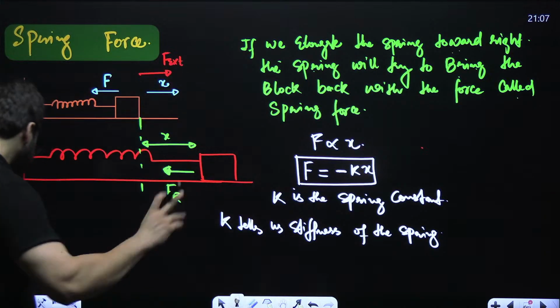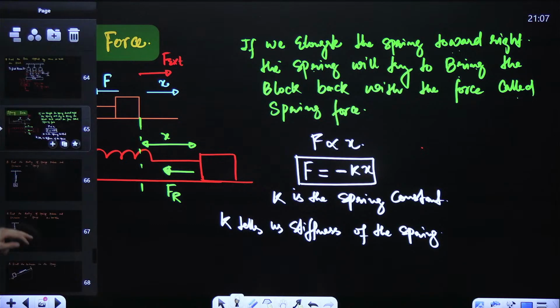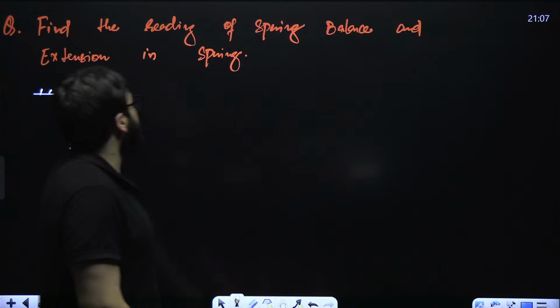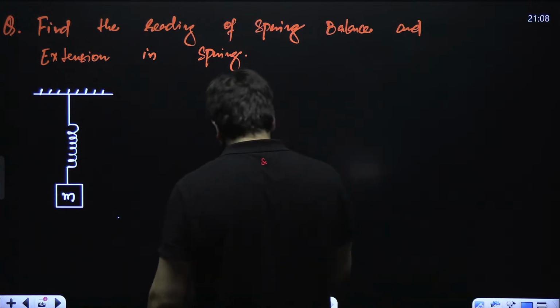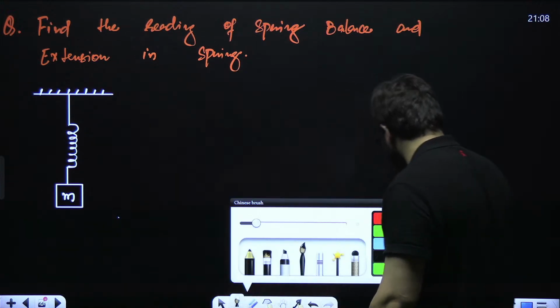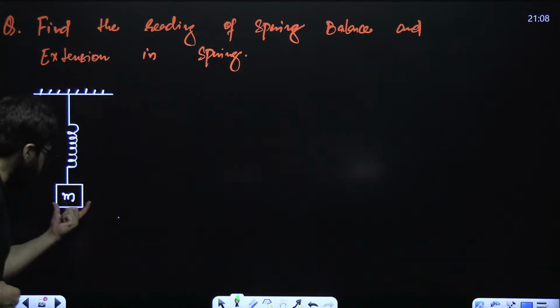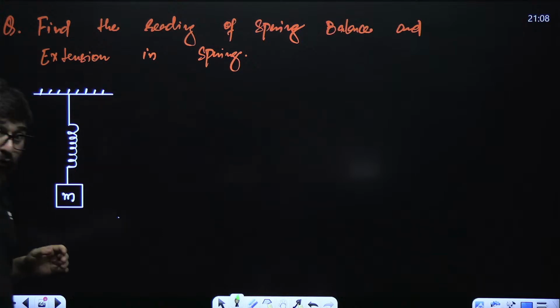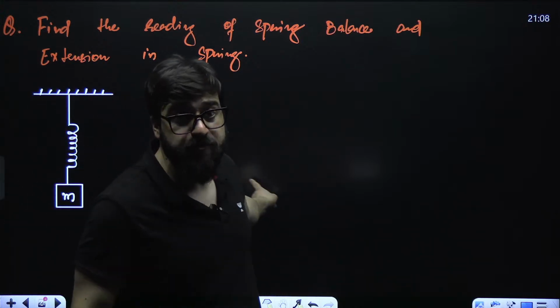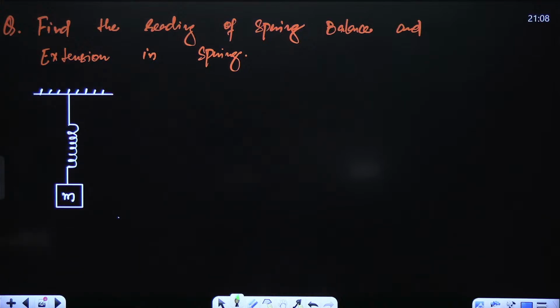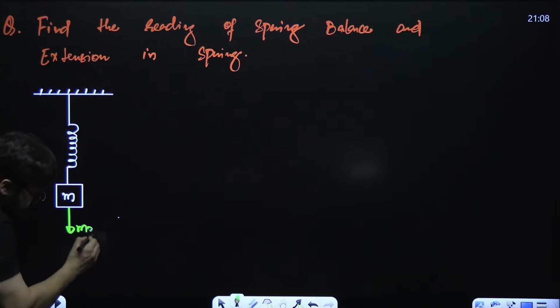Now guys, what is the pattern of questions that they can ask in this particular case? See, find the reading of the spring balance and the extension in the spring. Let me tell you what is the extension in the spring. Guys, see, this is a block attached to the spring. I'll tell you how you can solve the questions in this case. If you have got a block over here, on this block in the downward direction, mg force will act.